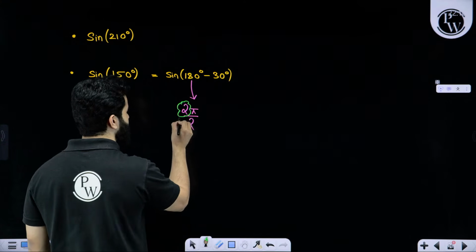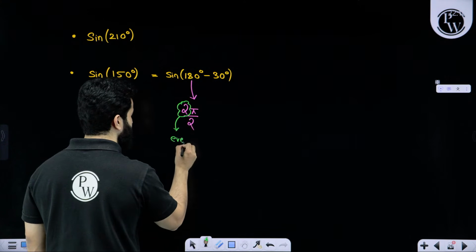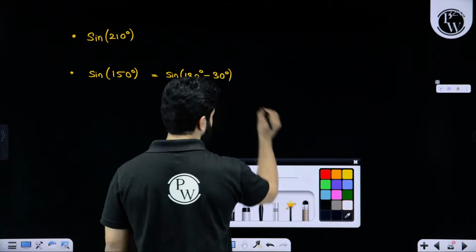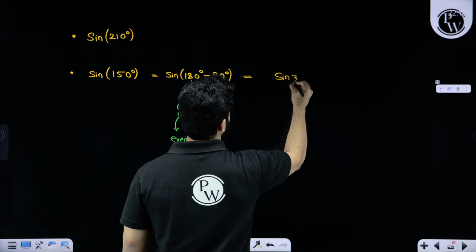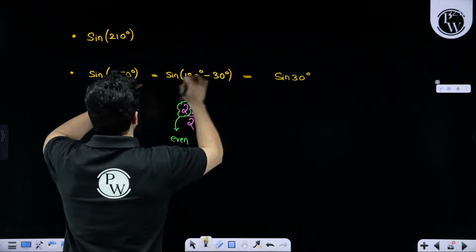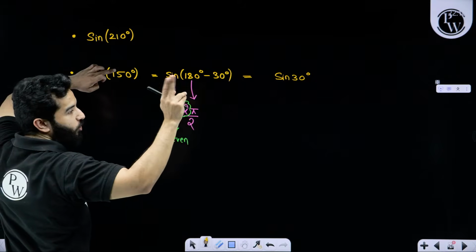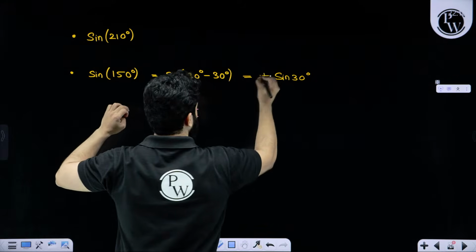That means this is even. If this is even, we quickly write it as sine 30. Now we look at the quadrant: 150 degrees is in the second quadrant, where sine is positive, so a plus sign.